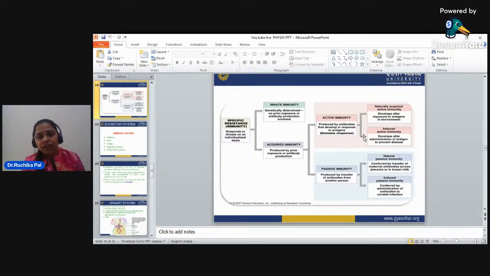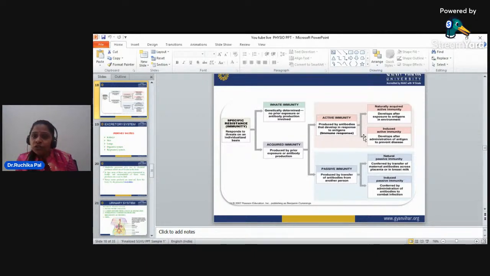It is divided again into two parts: active immunity and passive immunity. Active immunity is where antibodies are produced in response to antigens, and an immune response occurs. Passive immunity is produced by transfer of antibodies from one person to another person.